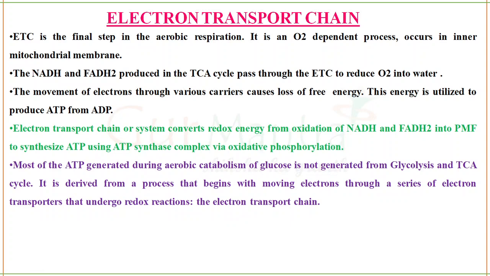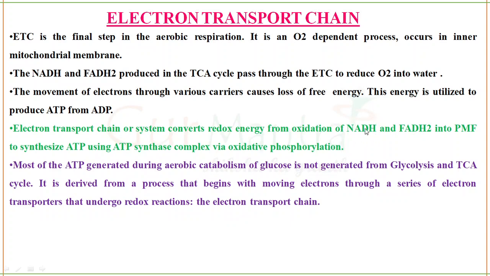There will be some electrochemical gradient produced when the electrons are transported from one carrier to another carrier molecule. So the electron transport chain converts redox energy from oxidation of NADH and FADH2. I told you the meaning of reduction; here I will tell you the meaning of oxidation.